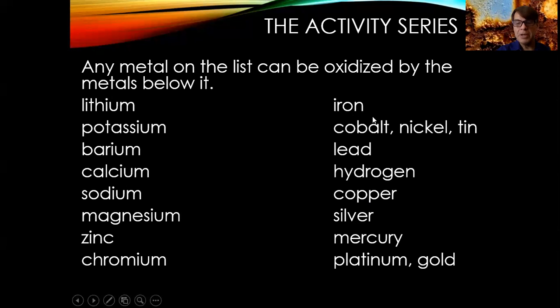Iron can be oxidized by anything down here, especially, for example, hydrogen. And iron, however, can make magnesium become oxidized. So the higher up on the list, the more easily oxidized it is. The lower on the list, the harder it is to oxidize it, to make it give up its electrons. Okay, well, that's enough. This has been a video on oxidation reduction reactions.